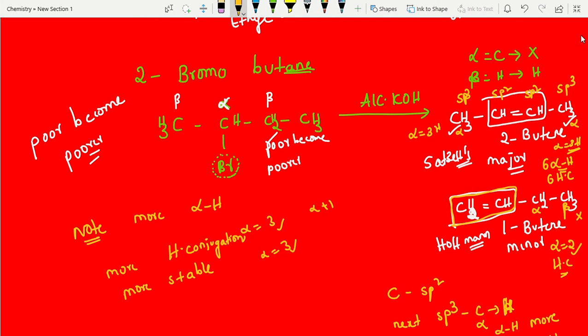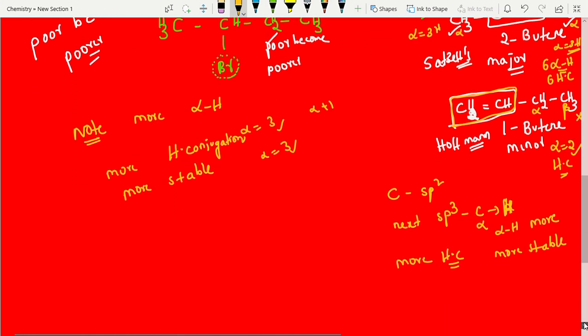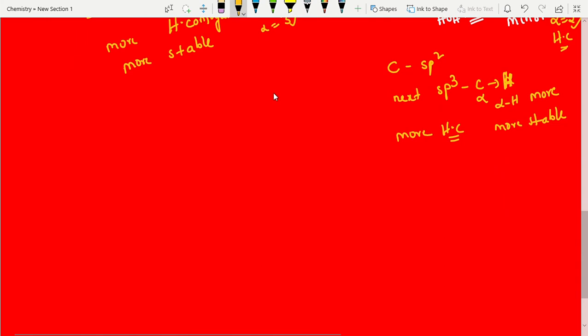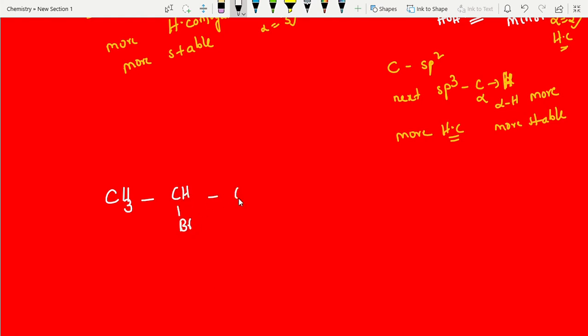We all know organic chemistry, first year as well as second year. I am giving one example to you. Try to solve this one. This is 2-bromopentane: 1, 2, 3, 4, 5. This 2-bromopentane is treated with alcoholic KOH.